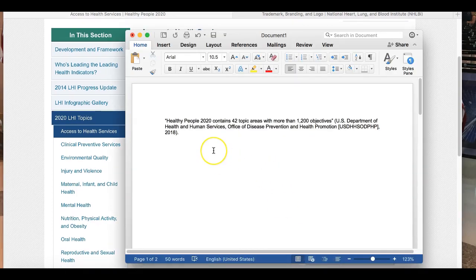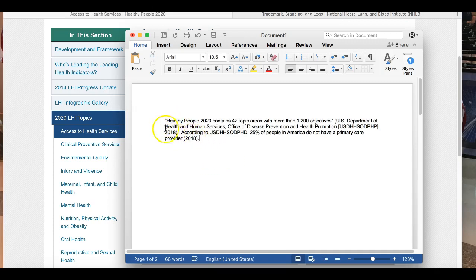All right, so according to US DHHS ODPHP, 25% of people in America do not have a primary care provider, and that's pretty close to being a direct quote, but I'm going to not treat it as a direct quote.